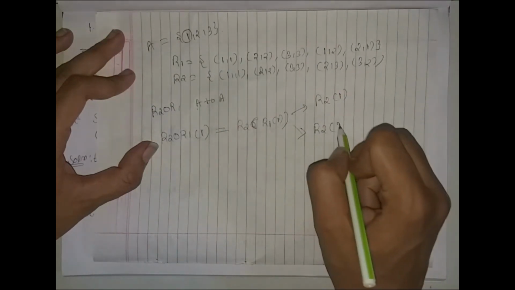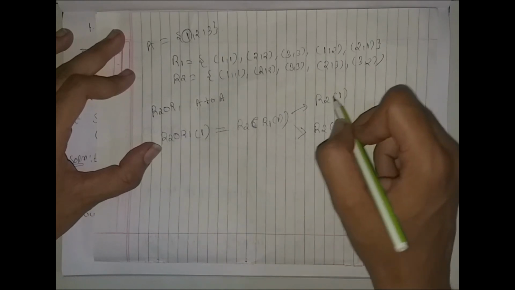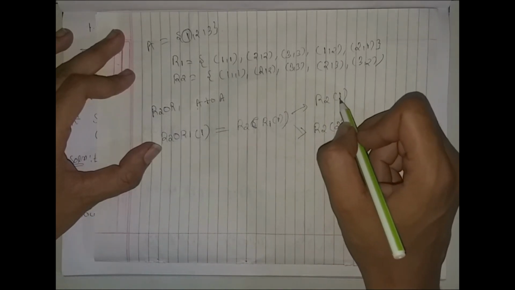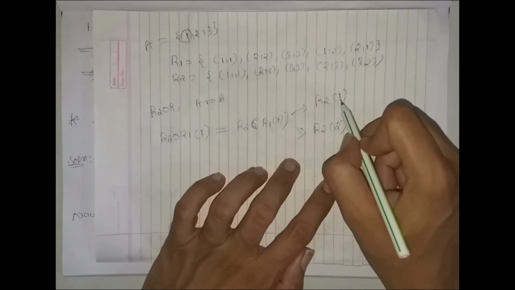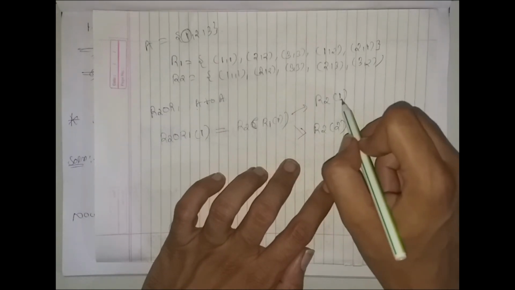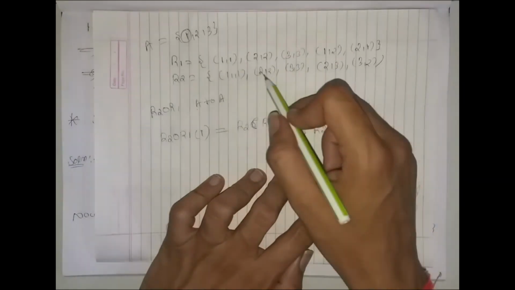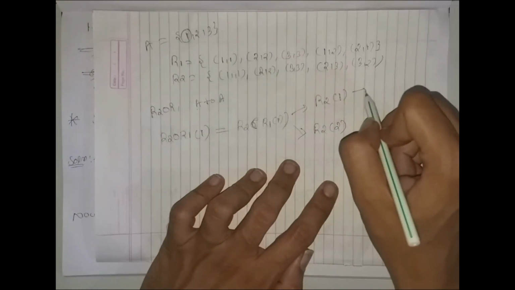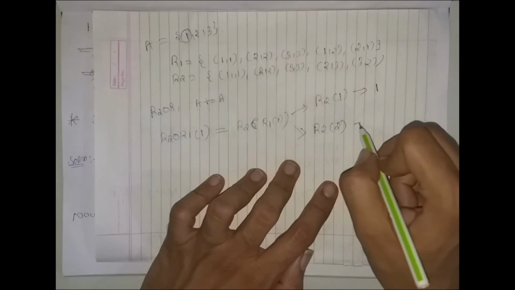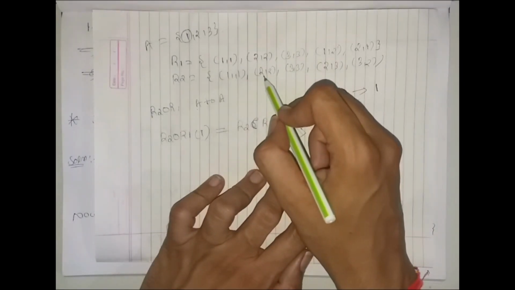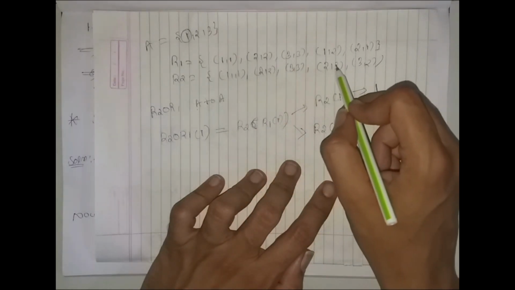Now R2: in the relation R2, 1 is related with 1 and no other. In the relation R2, 2 is related with 2 as well as 2 is related with 3.